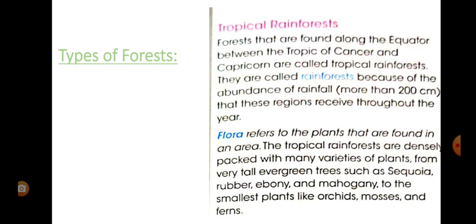Next, there are different types of forest. We have different types of forest all over the world. The first is the tropical rainforest. This kind of forest is found along the equator region between the Tropic of Cancer and the Tropic of Capricorn. Why is it called a rainforest?